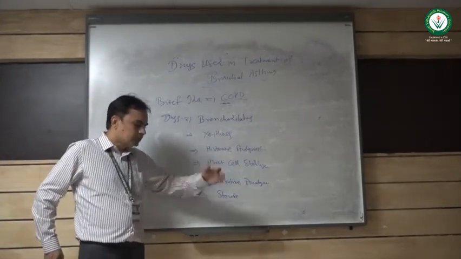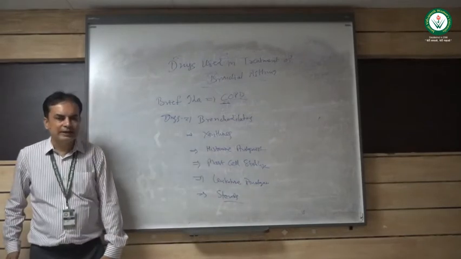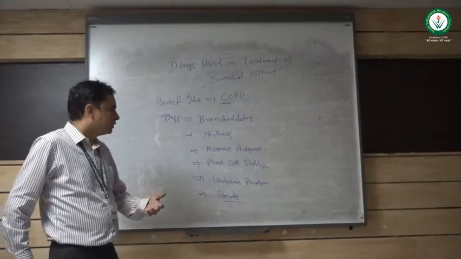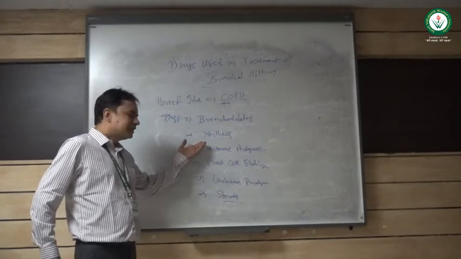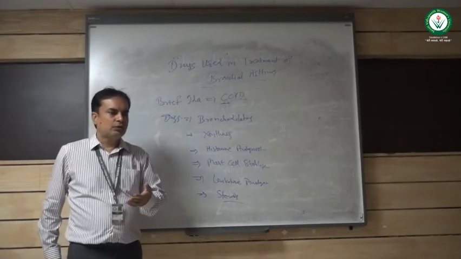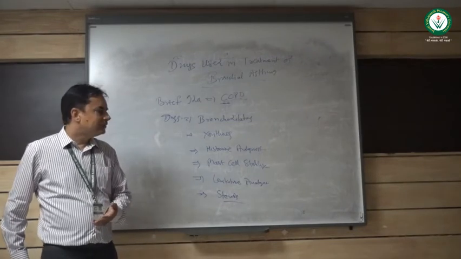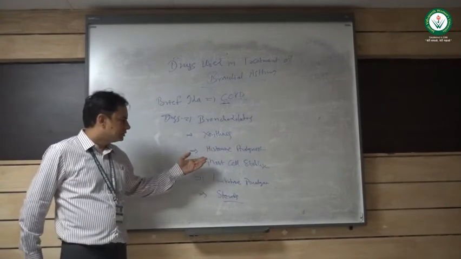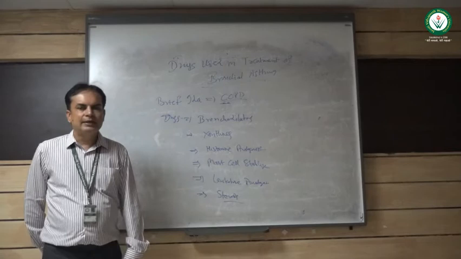So the bronchodilators used are beta-2 agonists like salbutamol, then anticholinergics like ipratropium and tiotropium, then xanthines, of course caffeine and theophylline. These also cause bronchodilation. Then histamine antagonists.